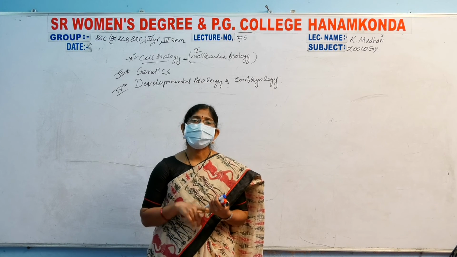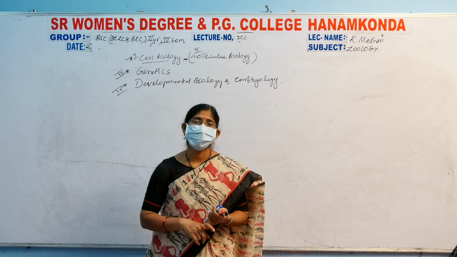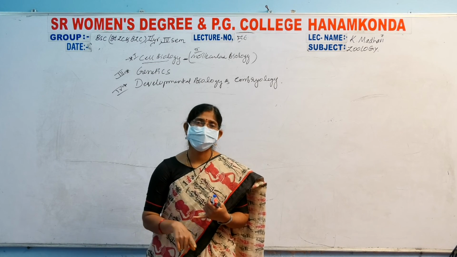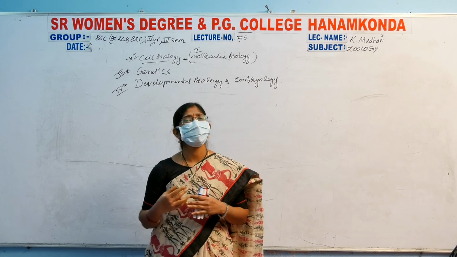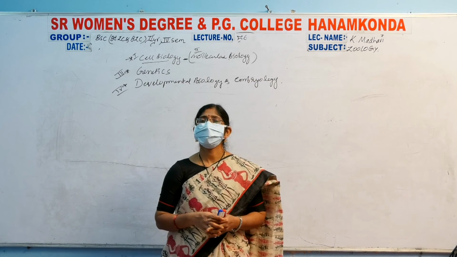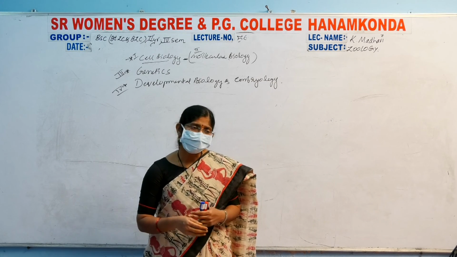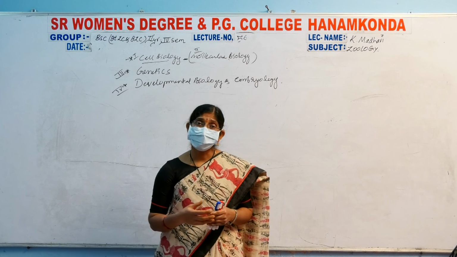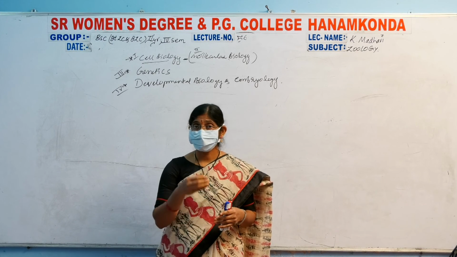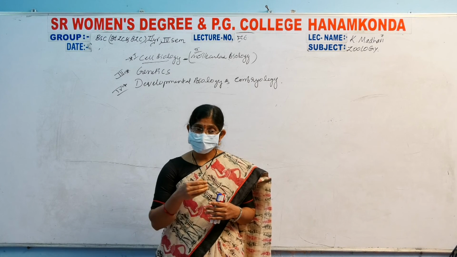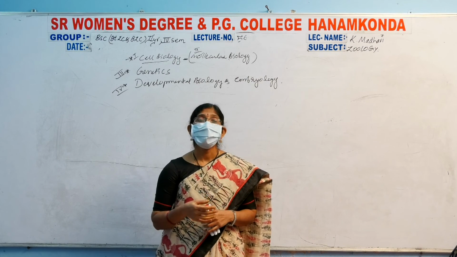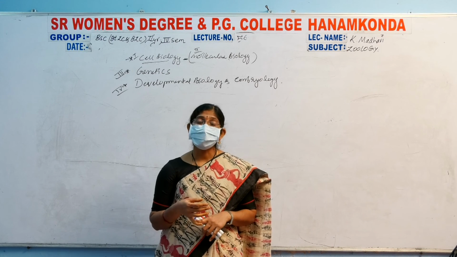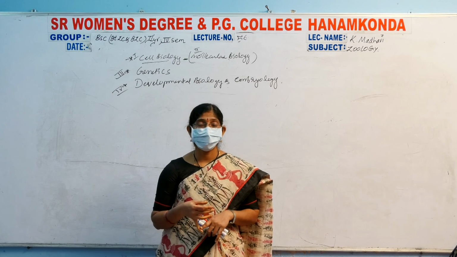Here the placenta types, functions, and significance of the placenta are also most important questions. Maybe they come as 10 marks or essay or 20 marks questions. After that, different types of placenta based on the fetal membranes: the yolk sac placenta, allantois placenta, and chorionic placenta.